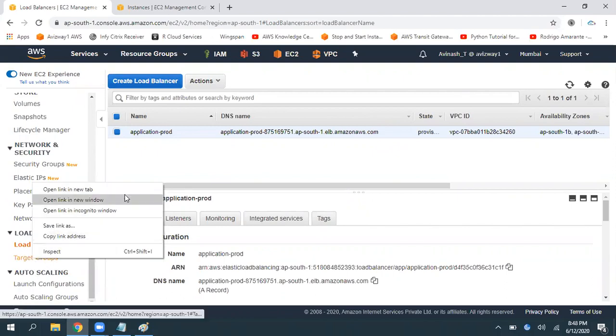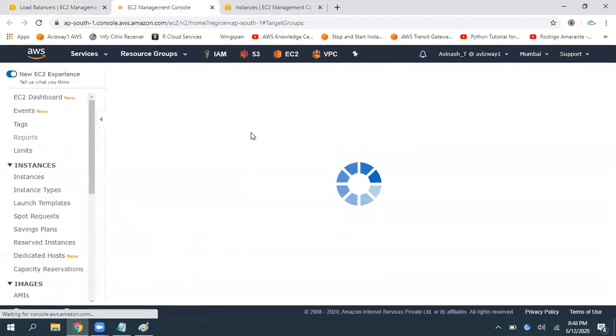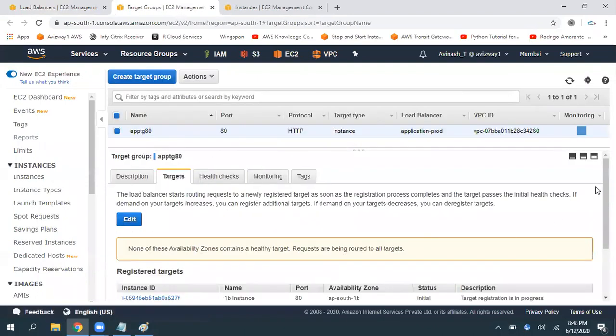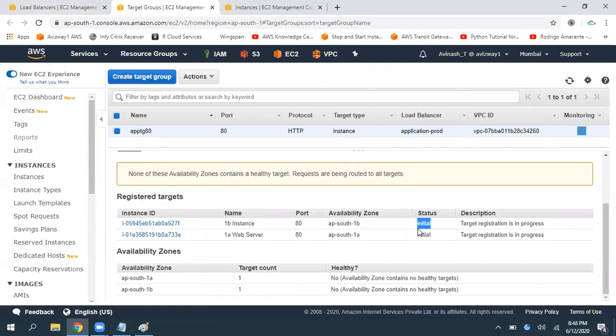Now here one target group is created. And both the targets are added here, you can see, and the status is initial, and you can see target registration is in progress.